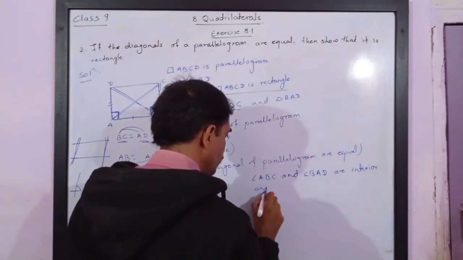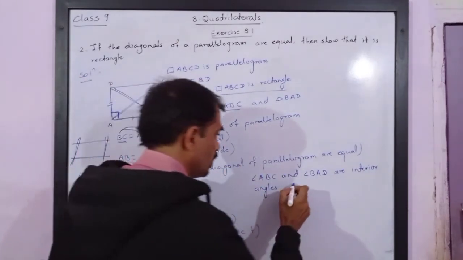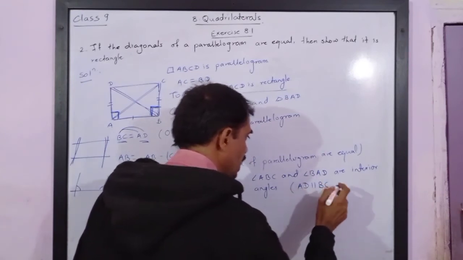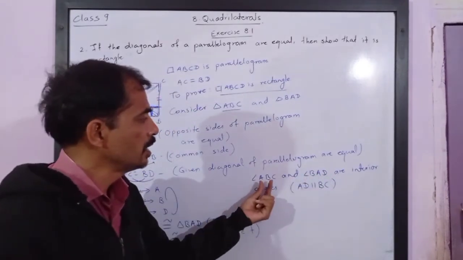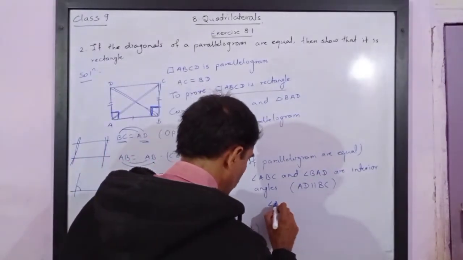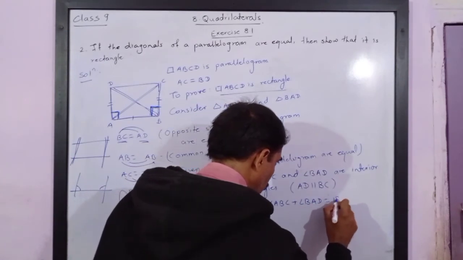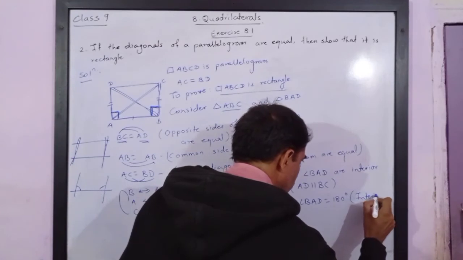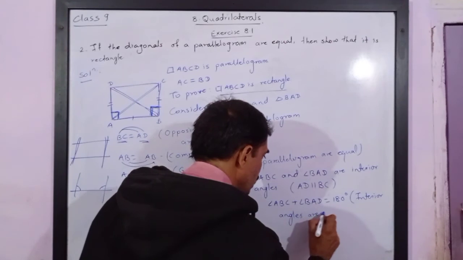Since opposite sides are parallel, AD is parallel to BC. You can write here, AD is parallel to BC. Opposite sides of parallelogram. If they are interior angles, they are supplementary. It means angle ABC plus angle BAD must be equal to 180 degrees. Reason is interior angles are supplementary.